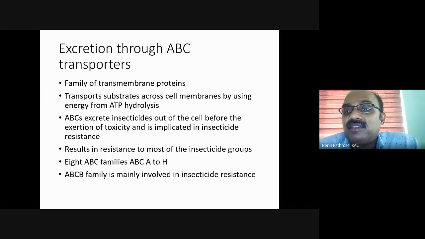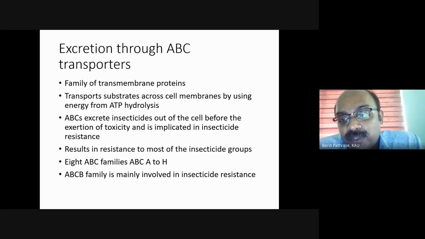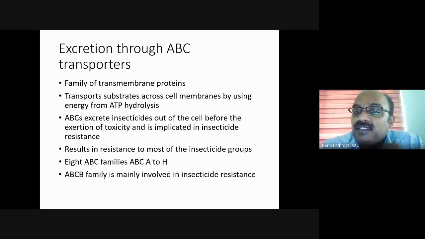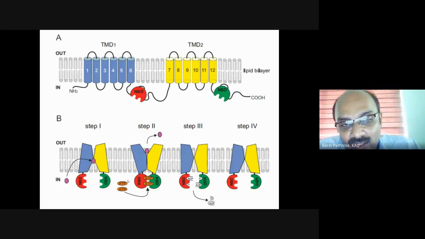So ATP binding cassettes have energy, and with the help of this energy they actively excrete the pesticide from the cell. So once the pesticide is excreted from the cell, the pesticide may not be able to exert its toxicity. So we have about eight different families of ABC transporters, of which the ABCB family is mainly involved in pesticide resistance.